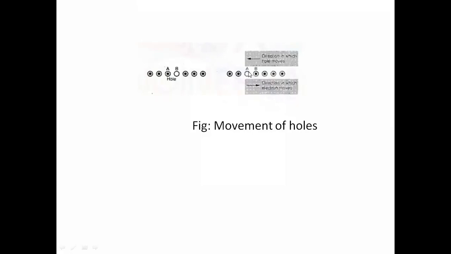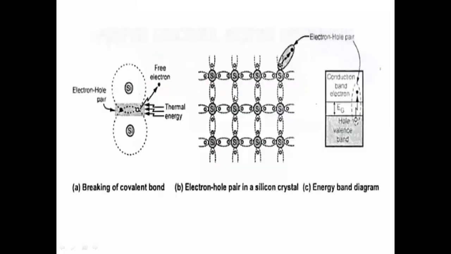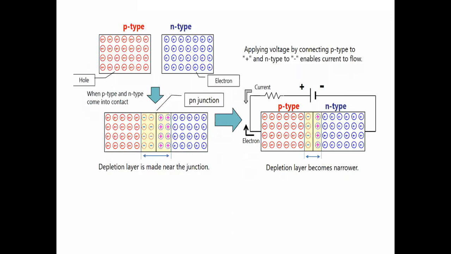Okay, so like this, the electrons move to the P side and holes move to the right side of the PN junction diode. So here we are talking about biasing. Biasing is nothing but applying voltage to the PN junction. Applying an external voltage to the diode is called biasing.